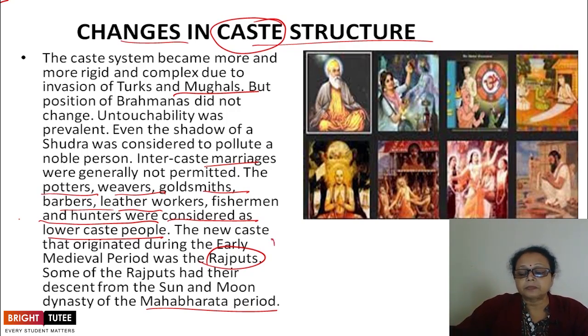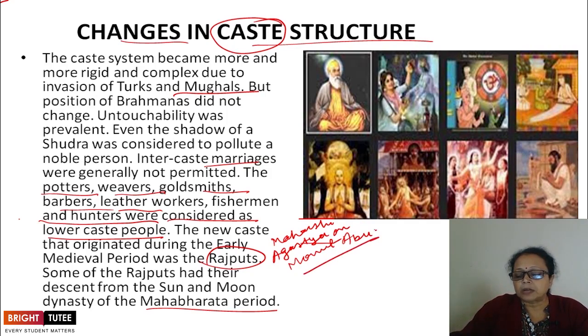Maharshi Agastya lit a fire on Mount Abu, which is in Rajasthan. It is said that this is how the Rajputs emerged.